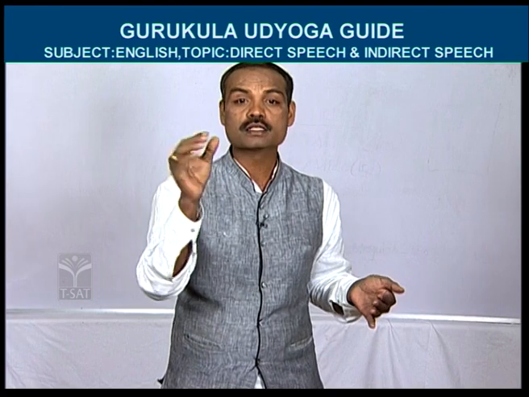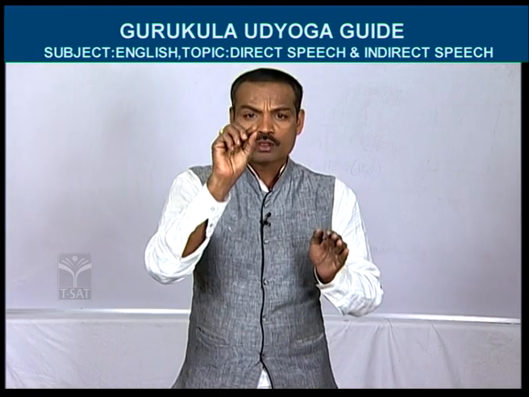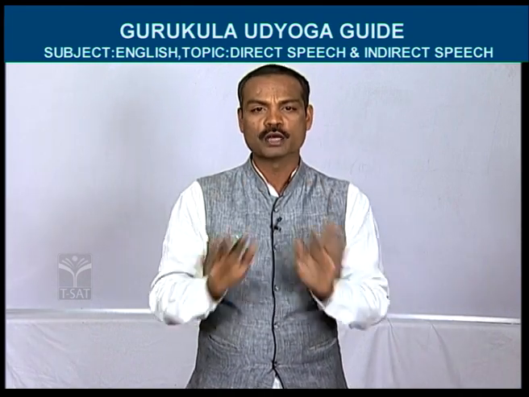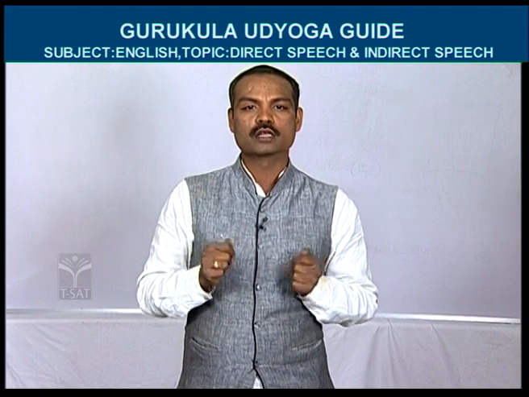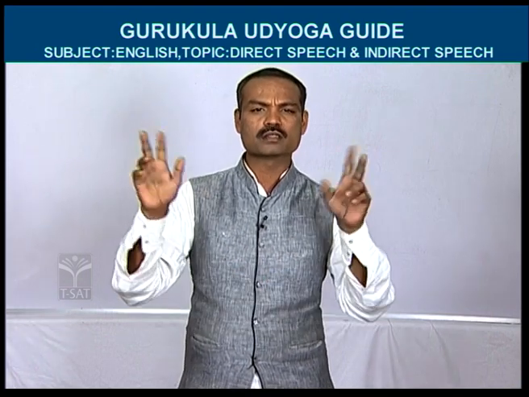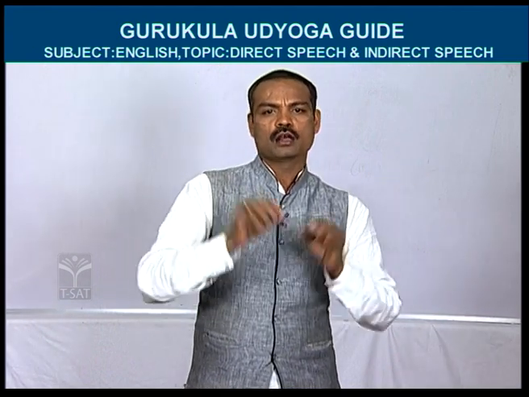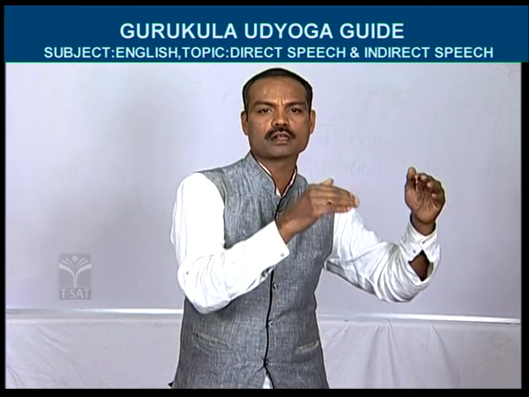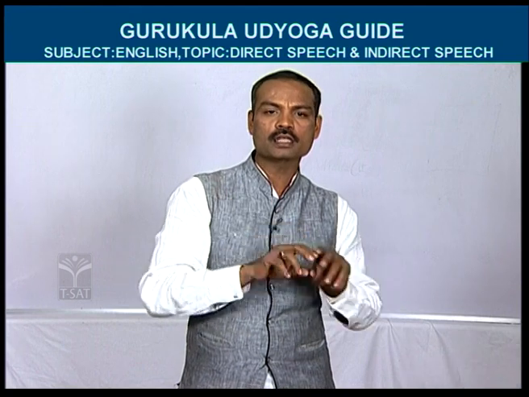Now I am going to give you some hints to find out whether a sentence is in direct speech. See friends, after the first part, if there is a comma and if the second part is in inverted commas, that sentence is called direct speech. Punctuations are very, very important in this topic. So you can easily find out a direct speech sentence. In an indirect speech sentence, we should not use commas, semicolons or inverted commas. Only in direct speech, there will be two parts. After the first part, a comma will be there. After the second part, there won't be any full stop at all. The second part should be written in inverted commas.